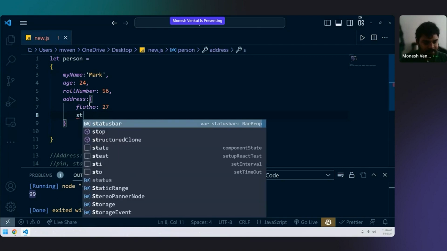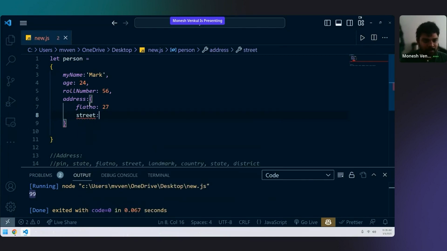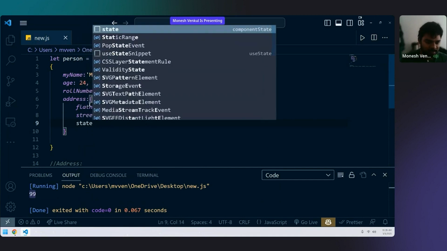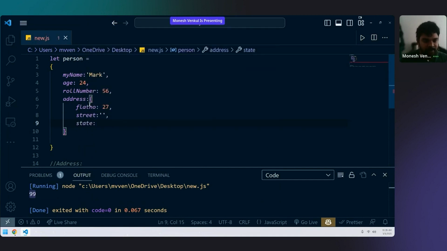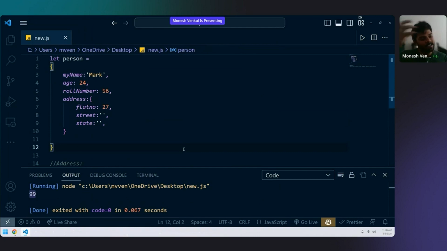Next, street comes, right? Street. Sorry, I missed a comma, like that. Some street, then you can have your state, district, anything. So like that, you can have an object inside an object, and this object inside an object is nothing but a nested object. This type of object is called a nested object because an object is inside another object. This is how we write a nested object.